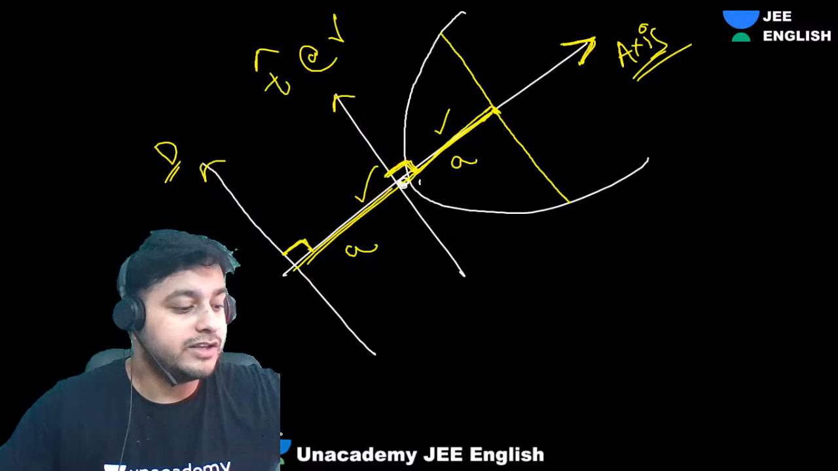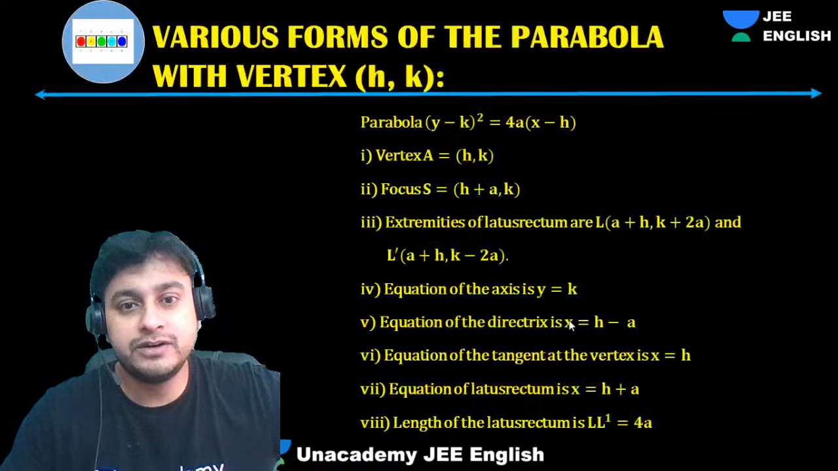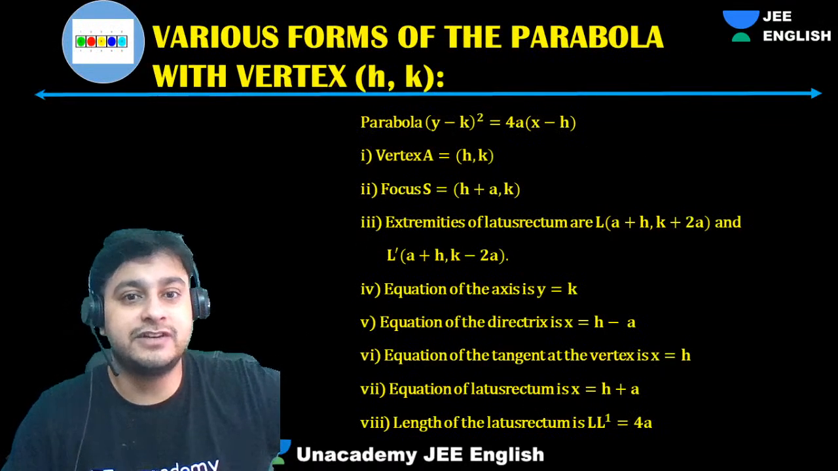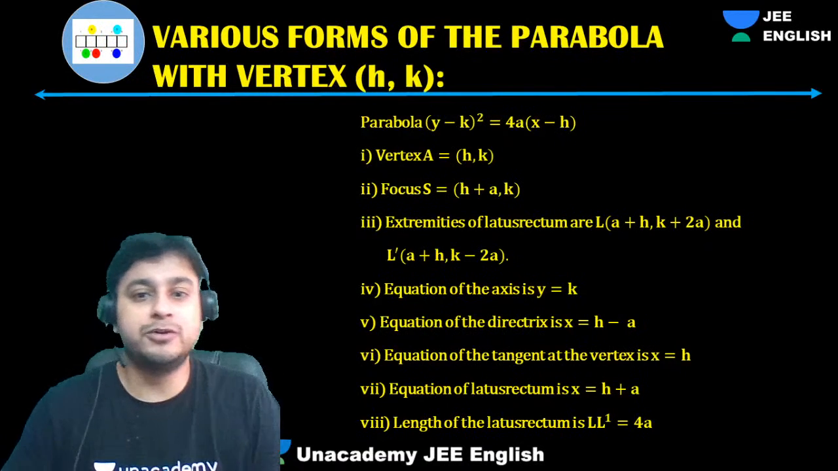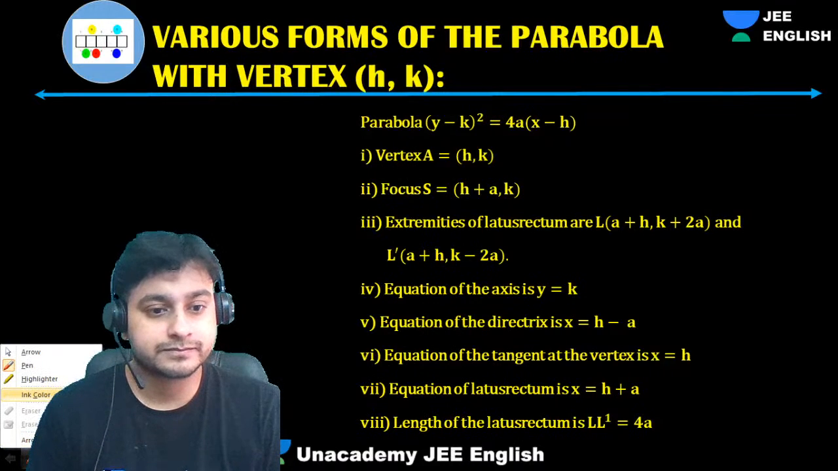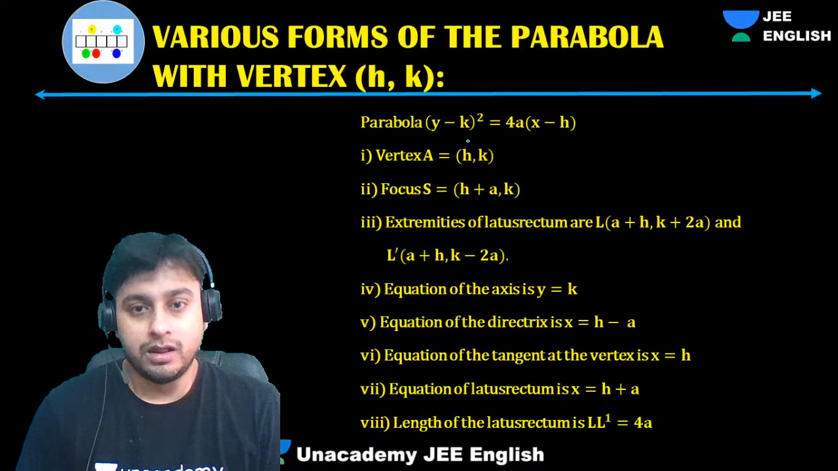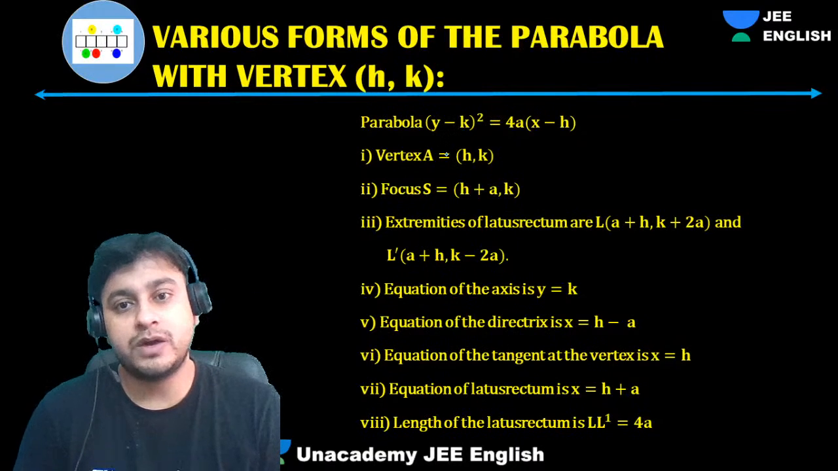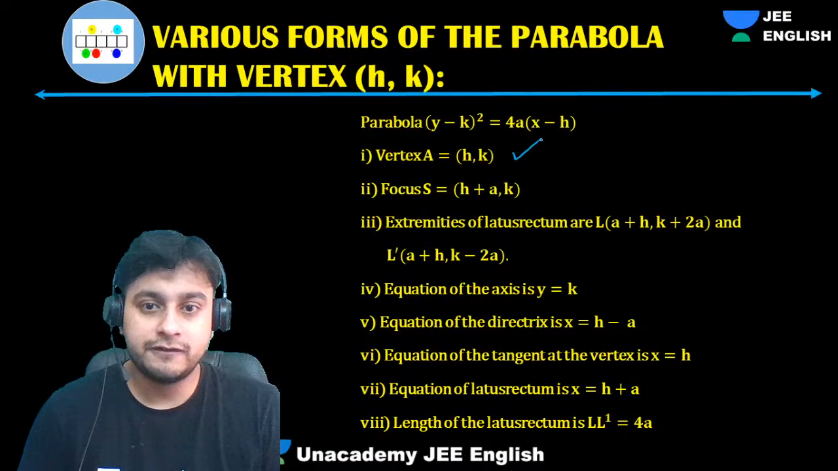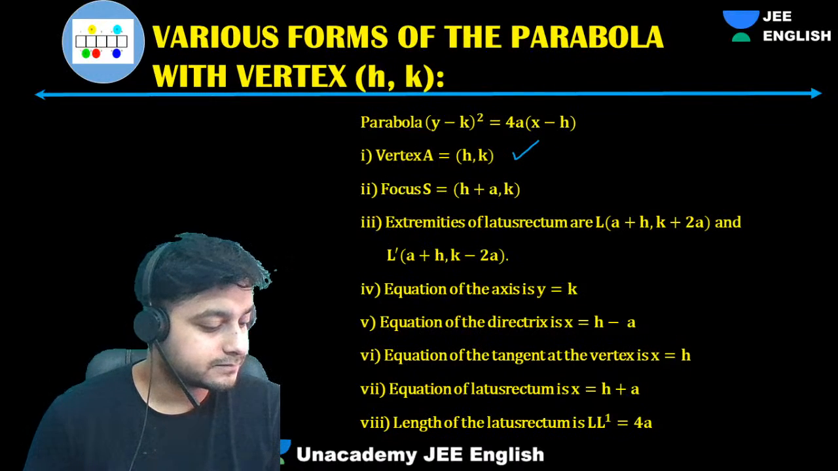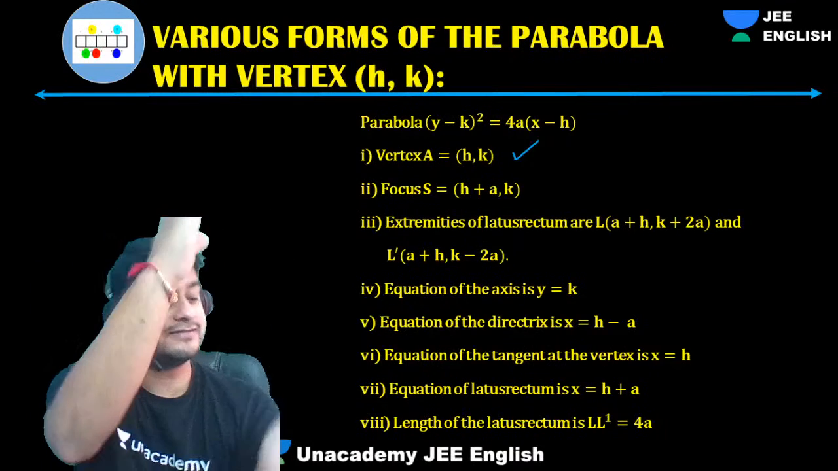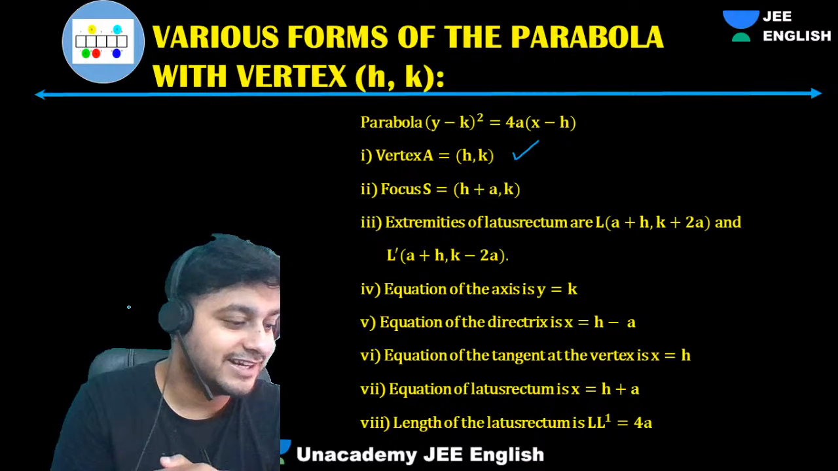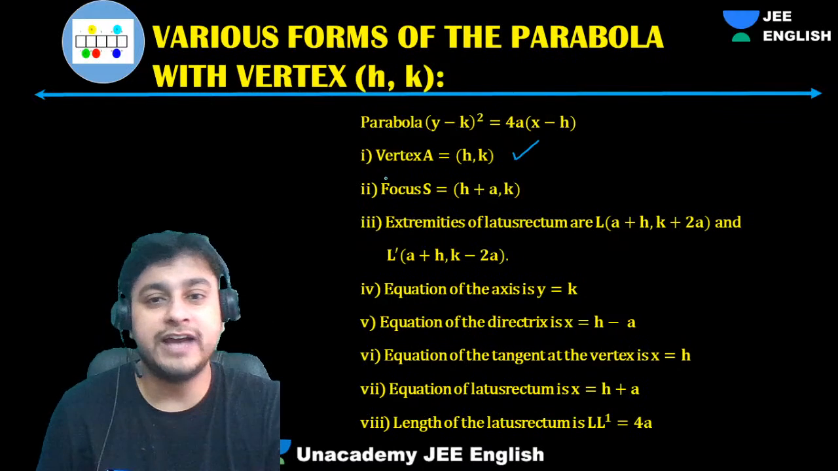Fine. So now let's move ahead, guys, and try to understand the vertex. Let's discuss the vertex for a shifted parabola. So guys, let's suppose I have got a parabola like this: y minus k whole square equals 4a times x minus h. Vertex is h comma k. That is only oblique. Oblique means it's rotated.